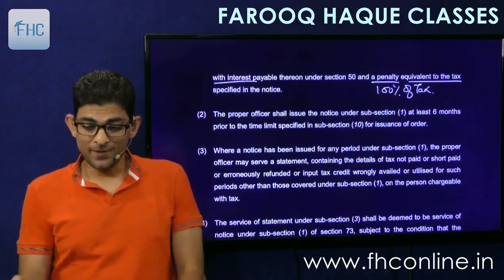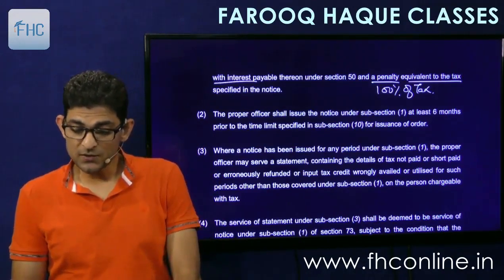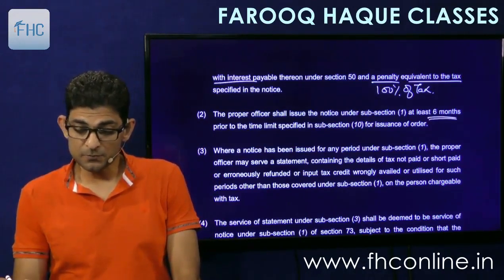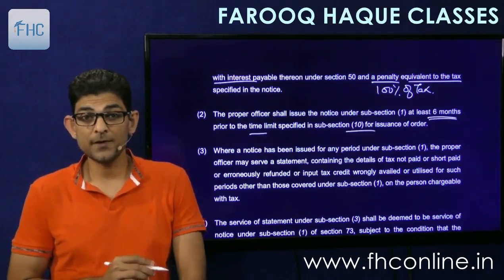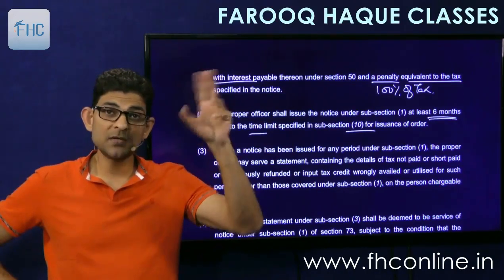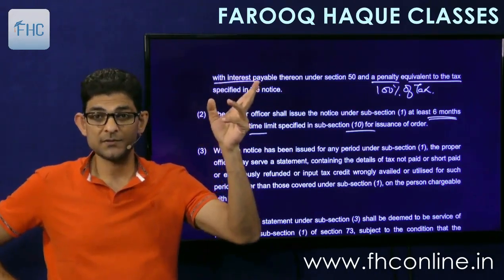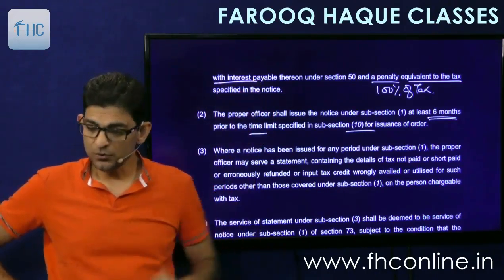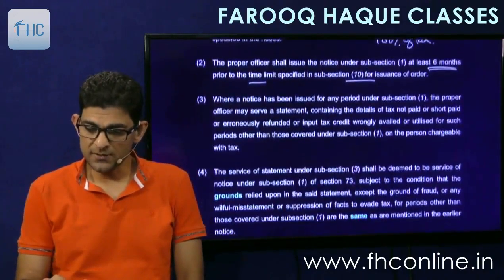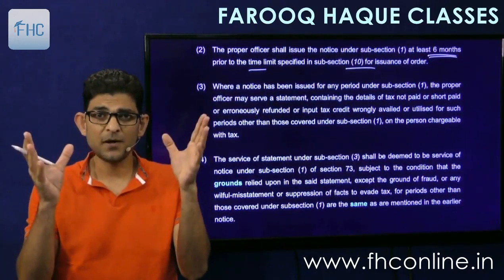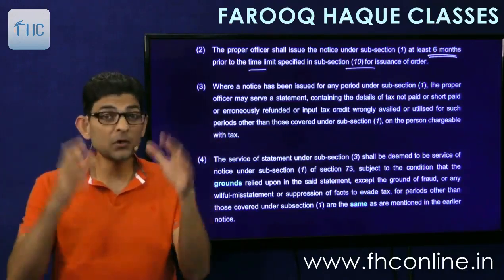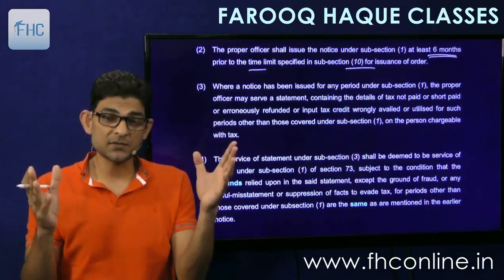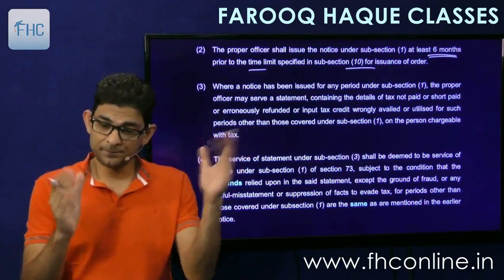Right? Then the proper officer shall issue the notice under 1 at least 6 months prior to the time limit under section 10 for issuance of order. So in case of 73 it was 3 months, here it is 6 months. That difference you have to note. The logic remains the same, that 6 months is the time allowed for investigation purpose, and this is a fraud case, so you will need more time for investigation. Therefore 6 months. 6 months gap should be there.